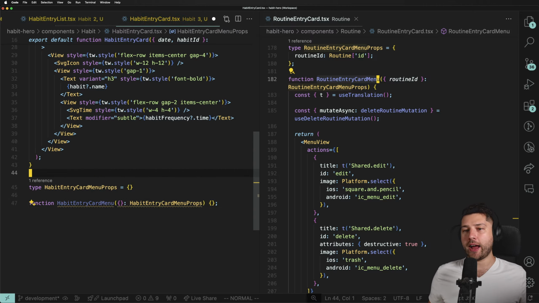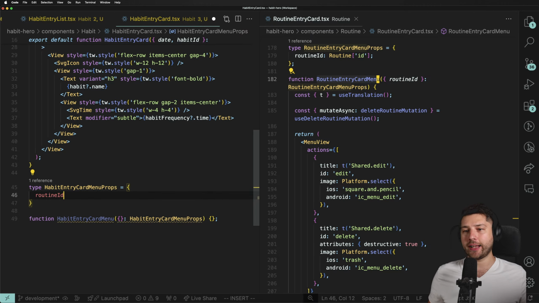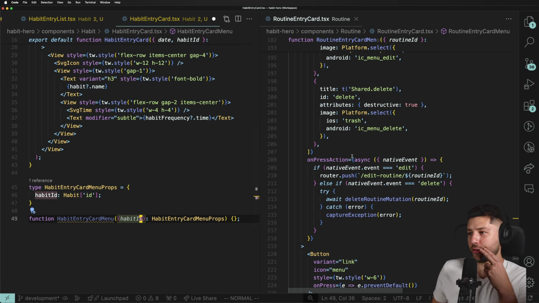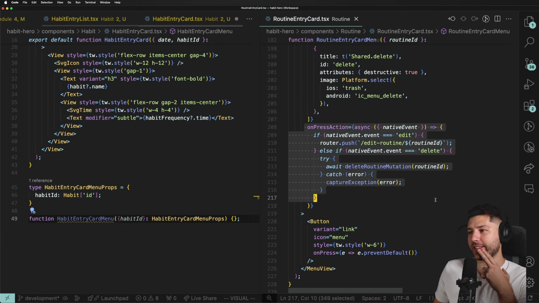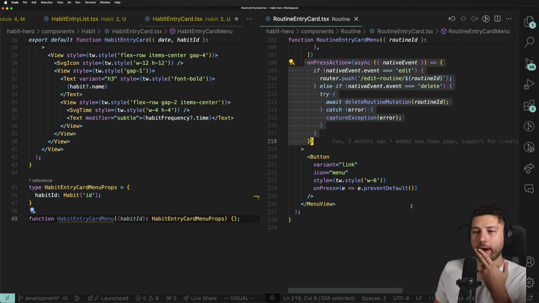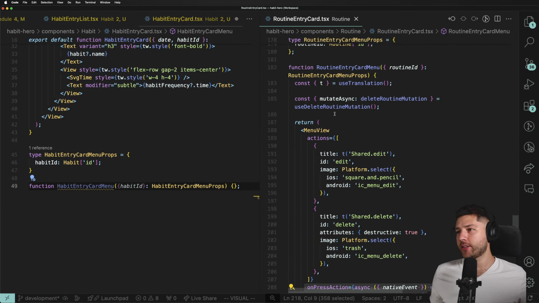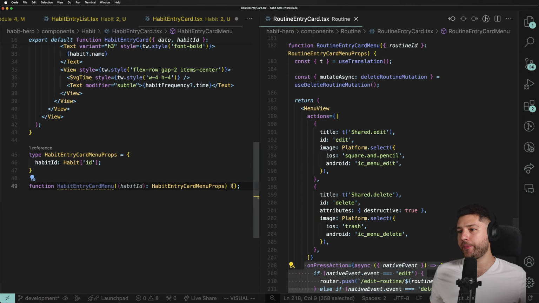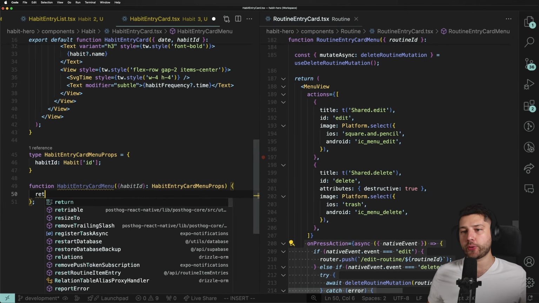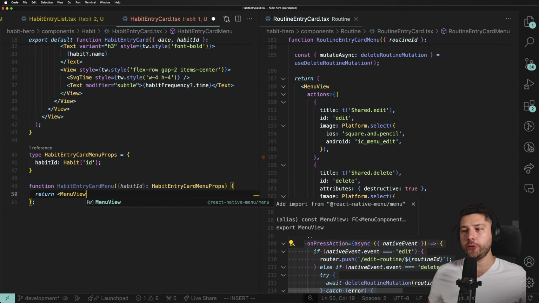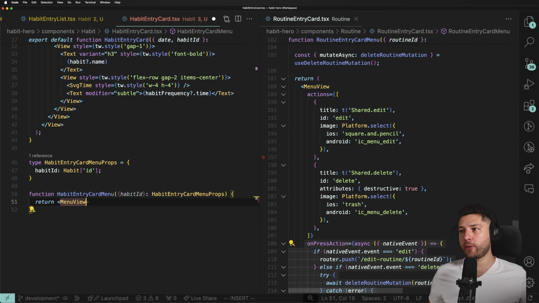We're going to have this take in a routine ID. Oh my God, habit ID. There you go. And what is the habit ID used for? Yeah, here we're actually going to send and navigate to. Okay, that's fine. So let's do the menu view. So return MenuView, and import this from React Native menu.